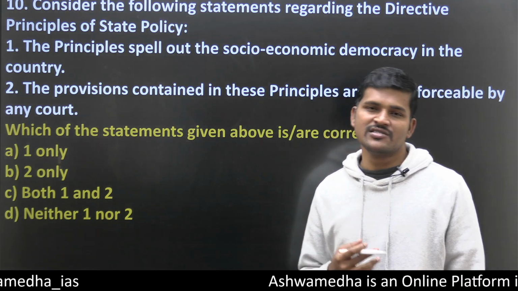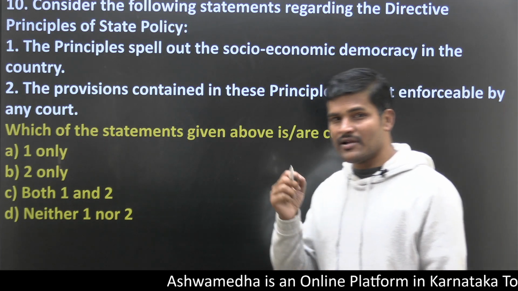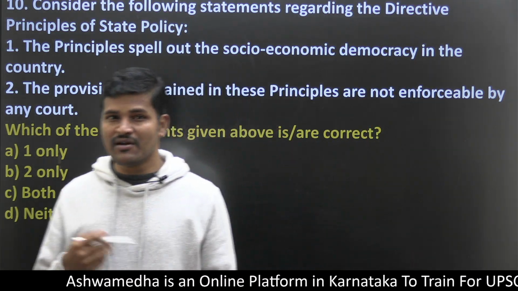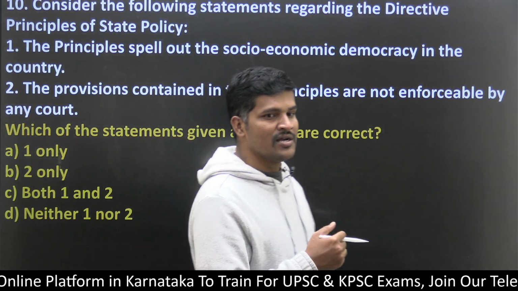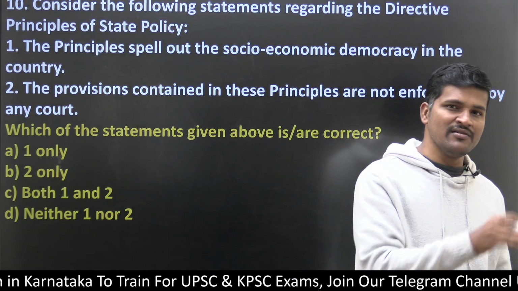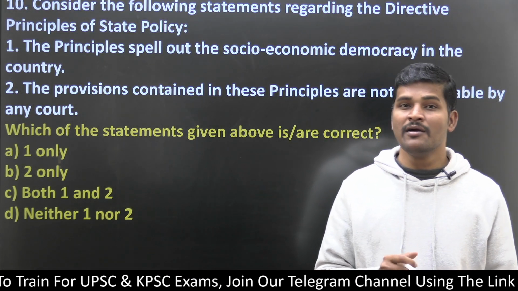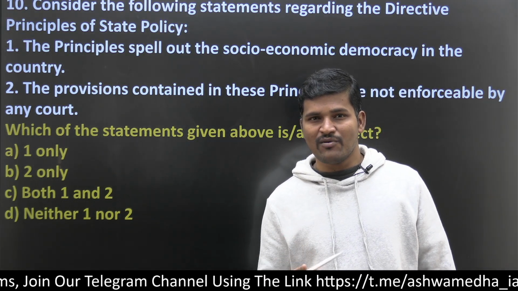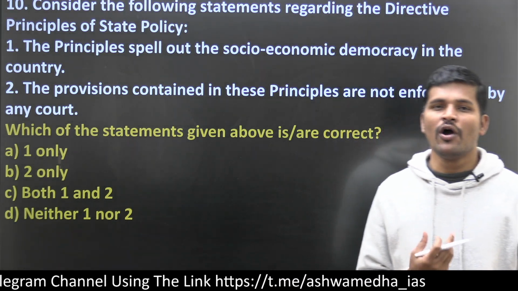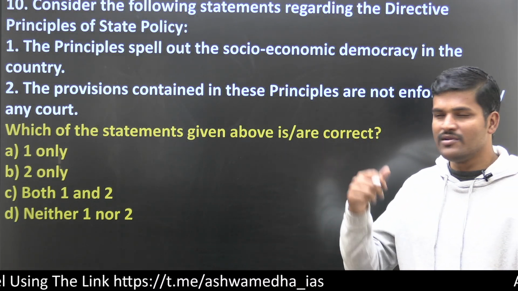That is economic justice. There is equal pay for equal work. That is social justice, because in our society, women get less payment when compared to men. Despite she works as equal as men, she gets less payment because of social discrimination. That's why the Constitution has come up with this; in order to give socio-economic democracy, we have to implement it.